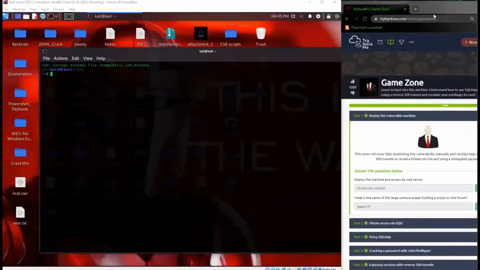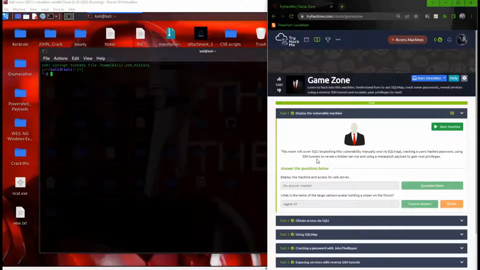We're going to be going over the Game Zone room in TryHackMe. First thing we need to do is just acknowledge and deploy the machine for task 1. It says this room will cover SQLi, exploiting the vulnerability manually and via sqlmap, cracking a user's hash password, using an SSH tunnel to reveal a hidden service, and using a reverse shell payload to gain root access. So it says deploy the machine, done.